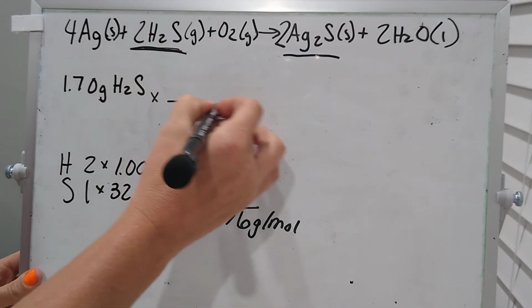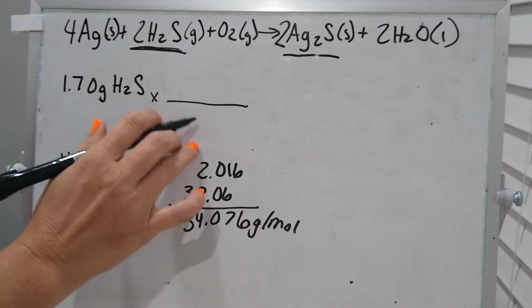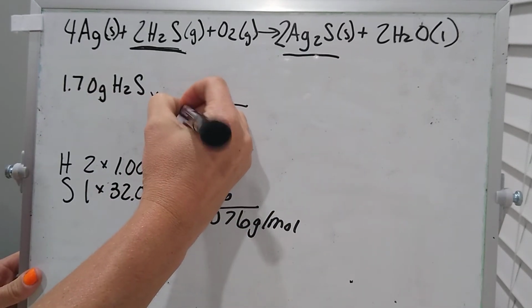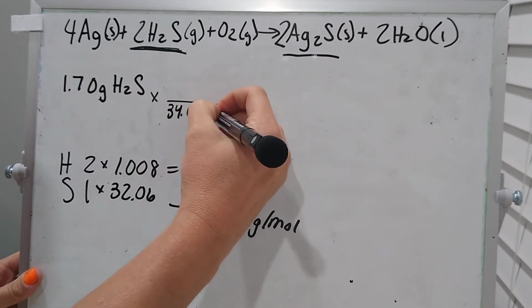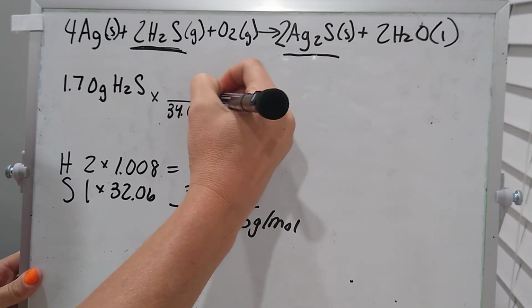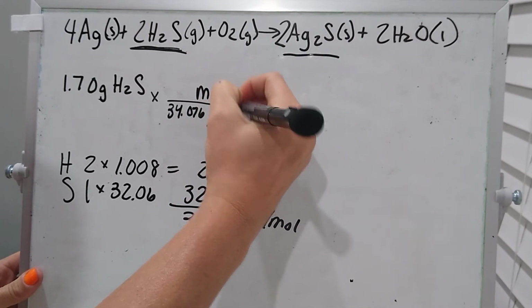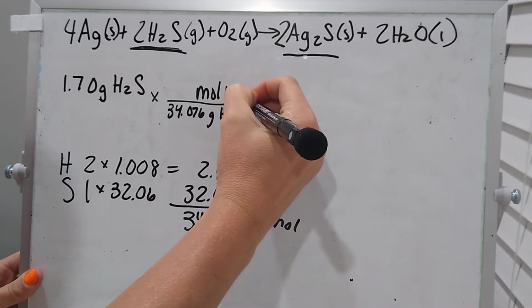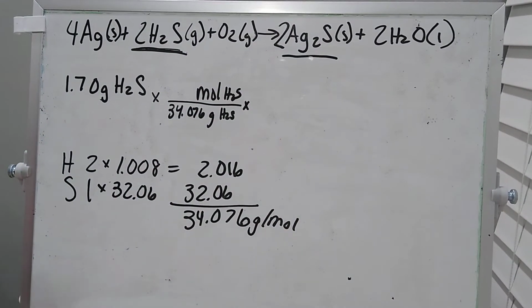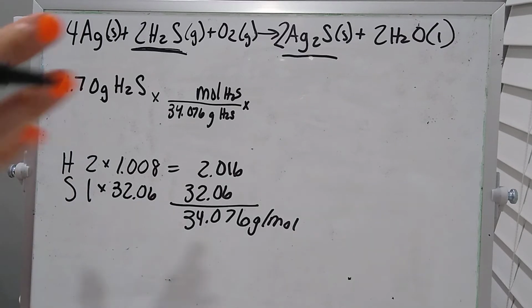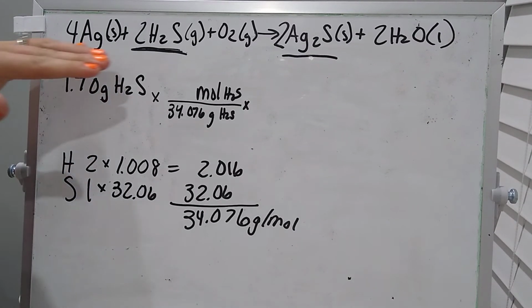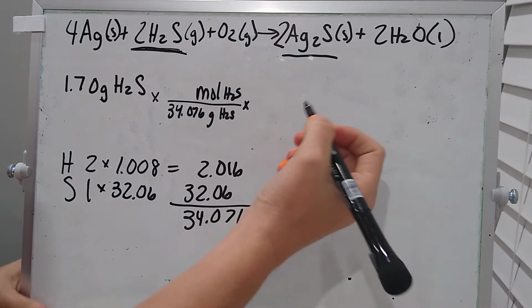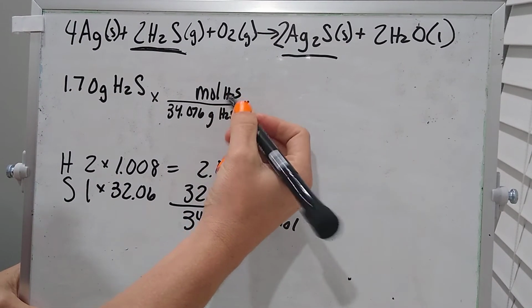So in order to get that to cancel, I'm going to have to put it on the bottom so that my grams H2S can cancel out. So 34.076 grams per mole of H2S. I'm going to have to write small if I'm going to fit this whole dimensional analysis on here. Okay, my next step. This is important. This is where knowing your ratio is very important. Because now I need to cancel out my mole of H2S.